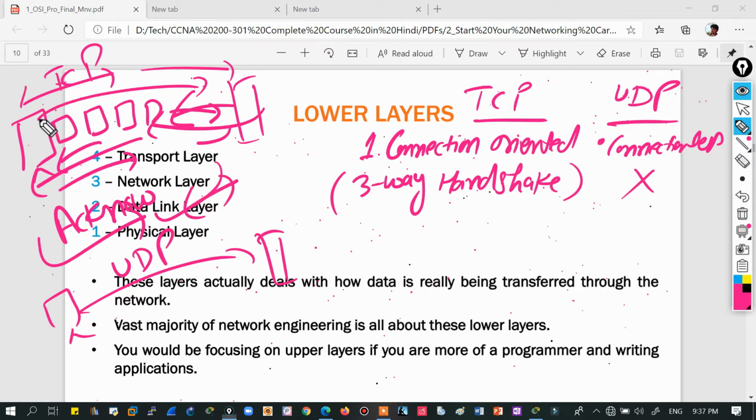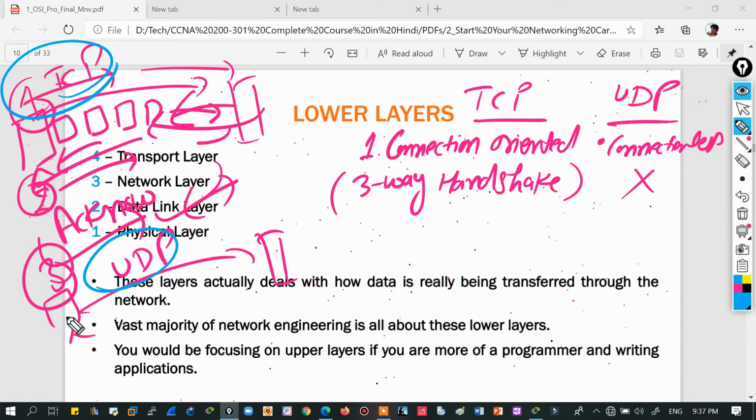After these first, second and third stages, the actual data transfer will begin using TCP. But in UDP there is no such case. When it needs to send data, it will automatically start sending the data. There is no acknowledgement process in this.